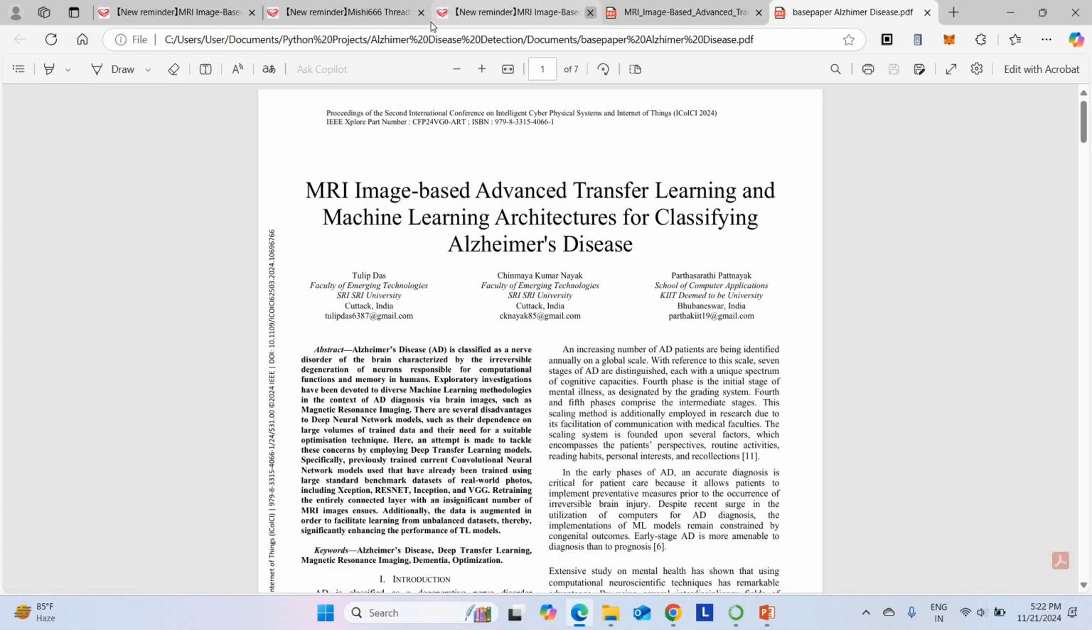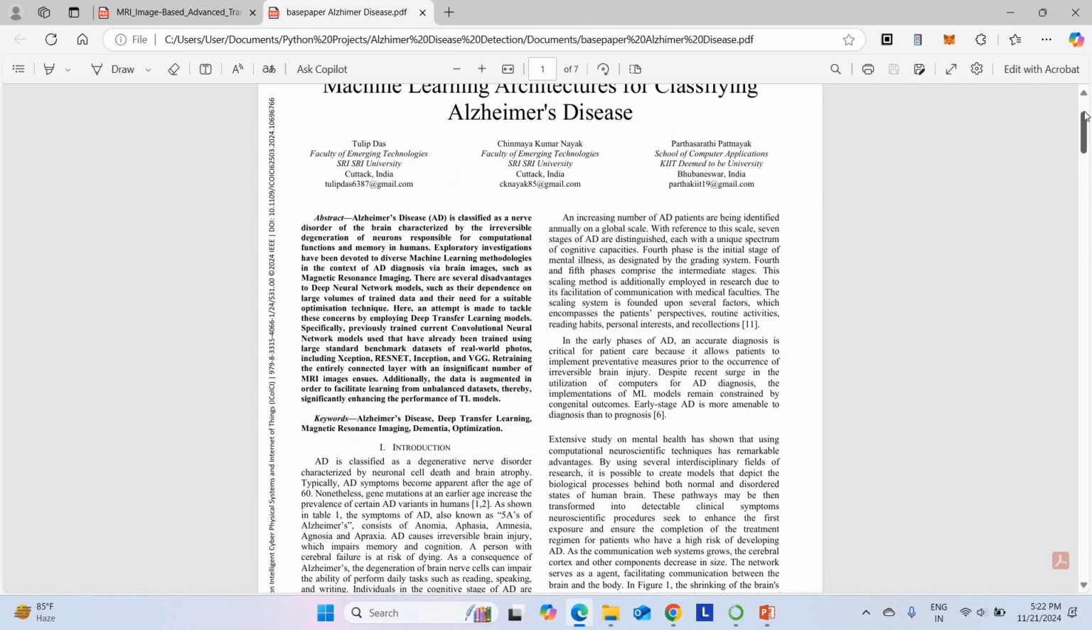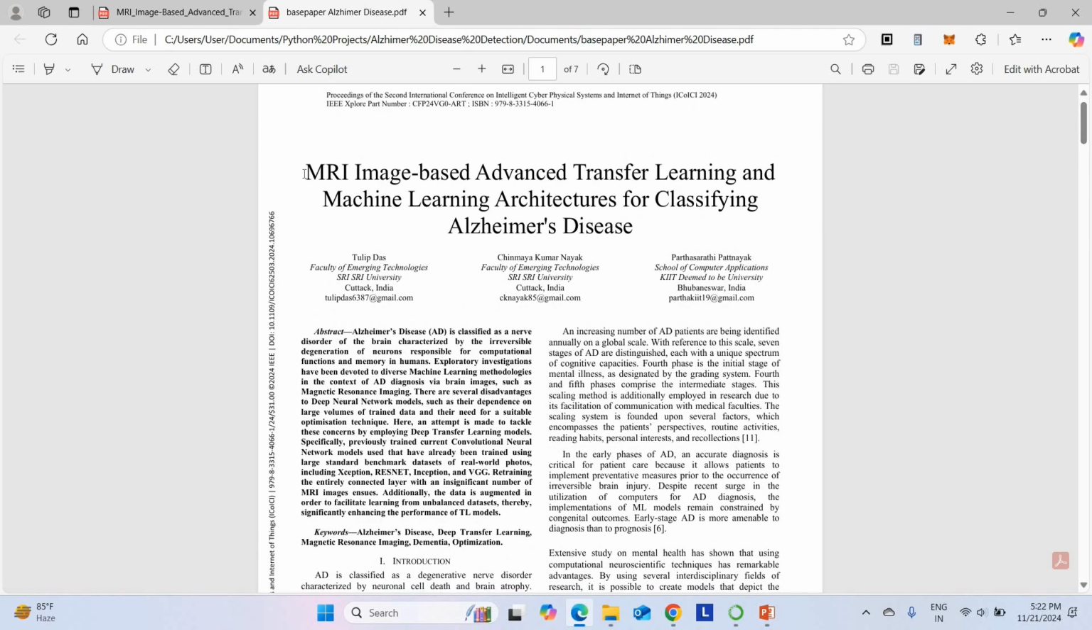Let me explain the project presentation as well as the base paper of the project. So this is the base paper which we are going to consider. This base paper was published in IEEE 2024, which is a completely recent base paper. They have taken MRI images as input. Based on that MRI image, they classify whether that image contains Alzheimer disease or not. That's what they are going to do.